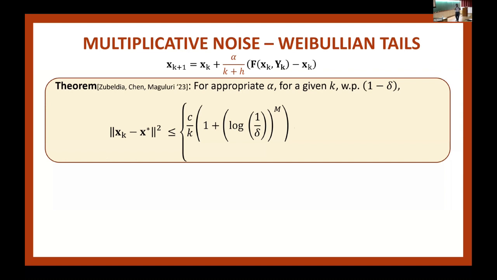I told you that my operator is random. Sometimes it's contractive, sometimes it's expansive, and in expectation it's contractive. But because of my boundedness assumption on the noise, when it is expansive, it can't be infinitely expansive. It is expansive up to some bound, and let's call that B, and that B is greater than 1. This M is essentially B plus gamma minus 1. So this M characterizes how expansive I allow it to be. If this operator can be very expansive, then the tail becomes worse and worse. That's the idea.